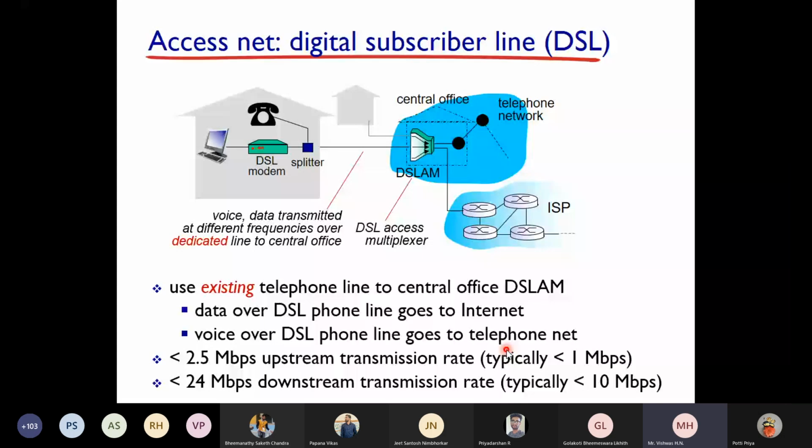Okay. So for example, if you are doing video conferencing, both should be high because you have to see the other video, and similarly you have to upload your video also. Okay, so in that case, upstream and downstream should be similar. Only then you will have a clear sync of communication. Okay, or peer-to-peer applications. Peer-to-peer applications in the sense you will be a server sometimes and a client sometimes. There is no server and client model there. The server-client model is basically where you send a request to the server and you get a response from the server. That is simple client-server architecture.